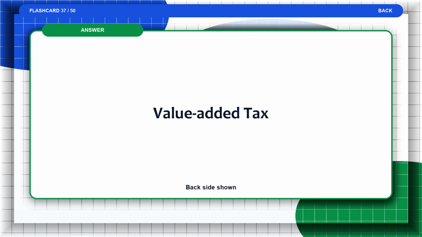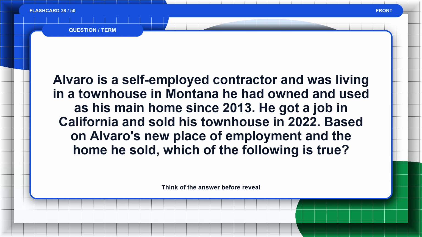The answer is, value-added tax. Flashcard 38. Alvaro is a self-employed contractor and was living in a townhouse in Montana he had owned and used as his main home since 2013. He got a job in California and sold his townhouse in 2022. Based on Alvaro's new place of employment and the home he sold, which of the following is true?